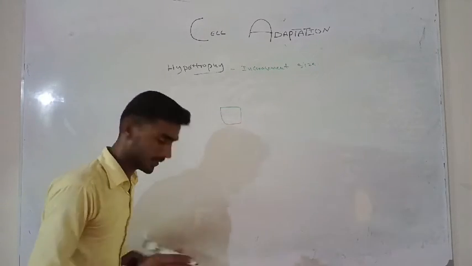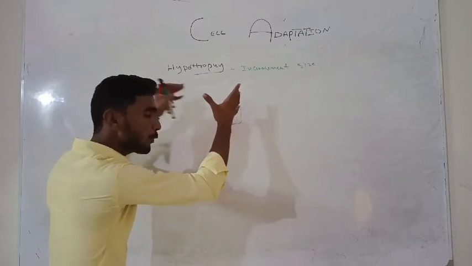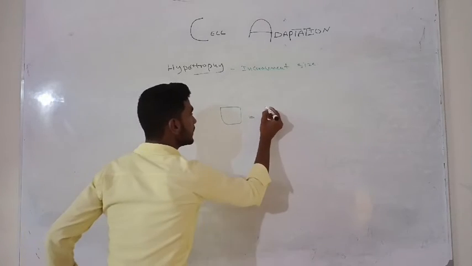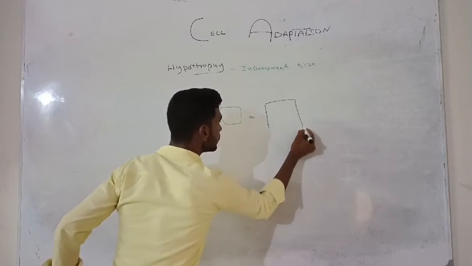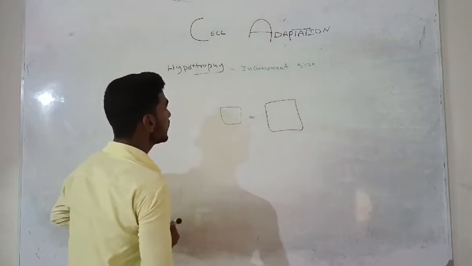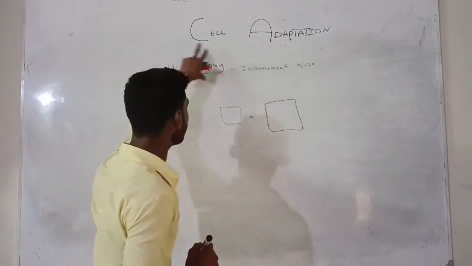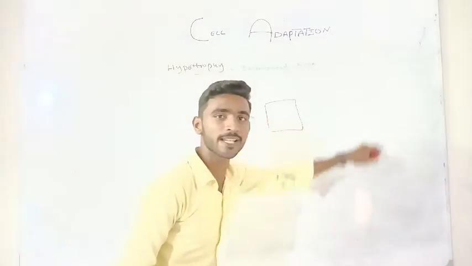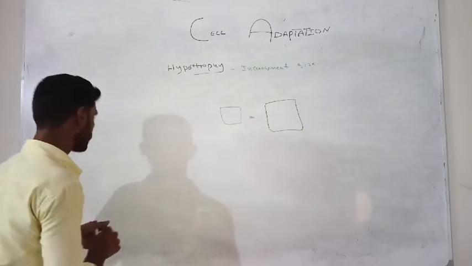It is a normal cell. When hypertrophy occurs, the cell's size becomes large, because increase in size is occurring in hypertrophy.